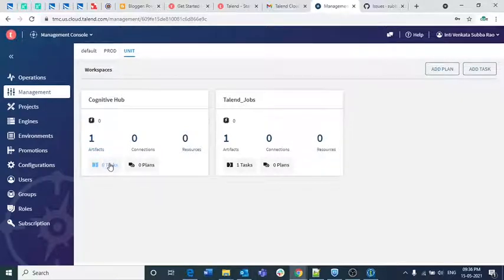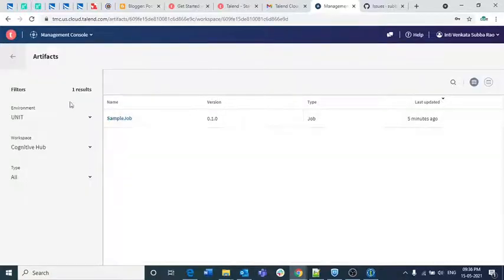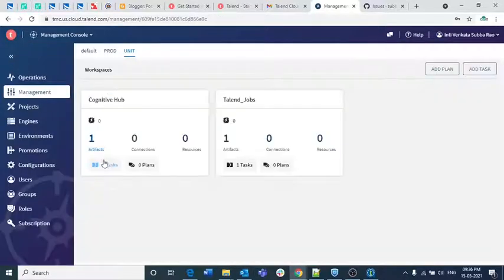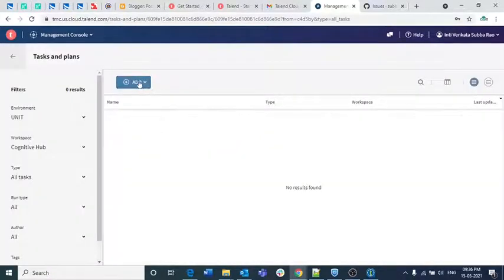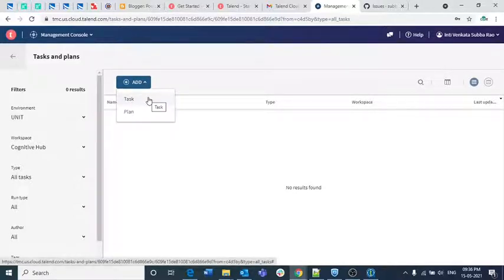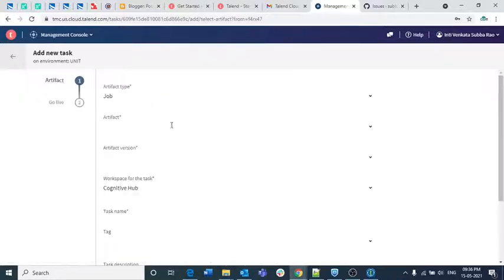So what I'm going to do now is, we have one artifact here with the sample job, and I'm going to click on 0 tasks here. Click on add here. If you want to create a plan, then click on plan. If you want to create a task, then click on task. How to create a plan I will explain in the coming lectures, but for now I am going to explain how to create a task.